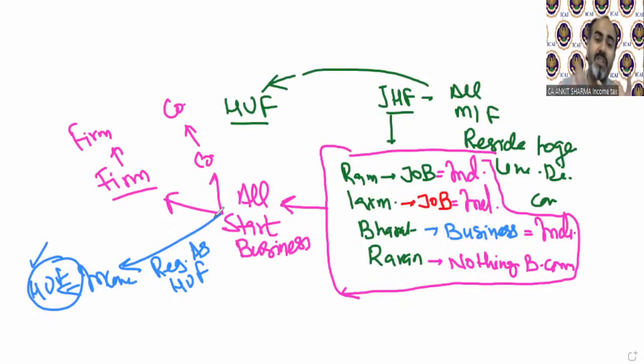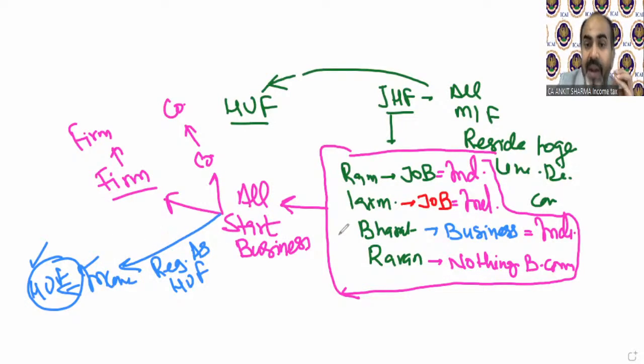But if you registered that business as a HUF, it will now exist under income tax as a HUF. Even in this situation, whatever Ram is earning from his job is taxable as an individual. Lakshman is taxable as an individual. But whatever this business is earning, that income alone is taxable as HUF under income tax.